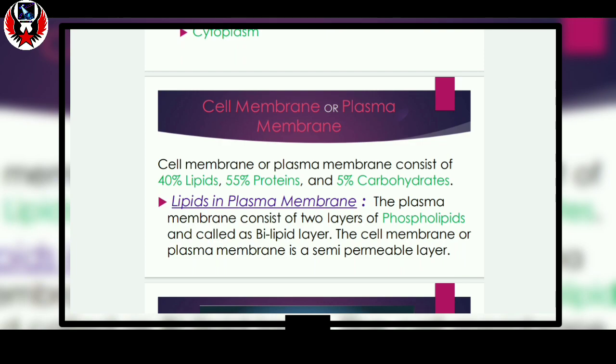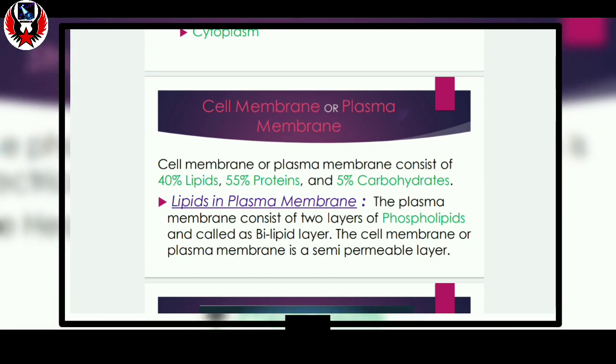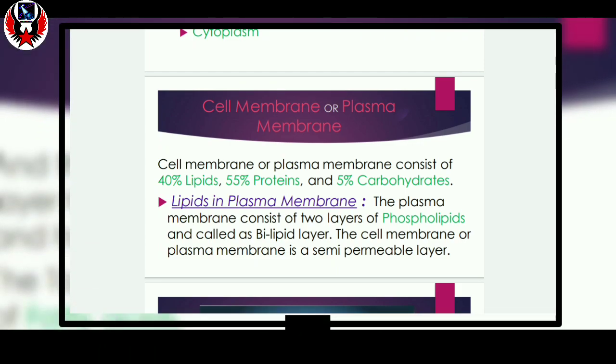Now, if we talk about the structure of the cell membrane, then we have to say the cell membrane or plasma membrane is made up of 40% lipid, 55% protein and 5% carbohydrate, and it is about 7.5 nanometer to 10.5 nanometer thick.